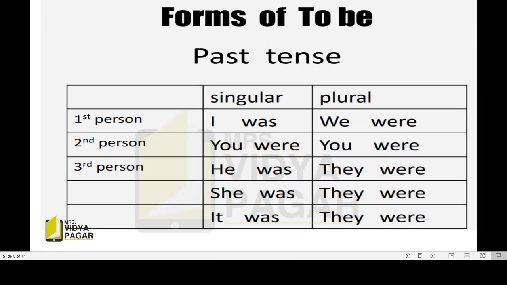Now forms of to be in the past tense. Again, first person, second person, third person, singular and plural. First person singular, I was, plural, we were. Second person singular, you were, its plural is you were. Third person singular, he was, she was, it was, and the plural is they were. How are we going to learn this? I was, we were, you were, you were, he was, she was, it was, they were.